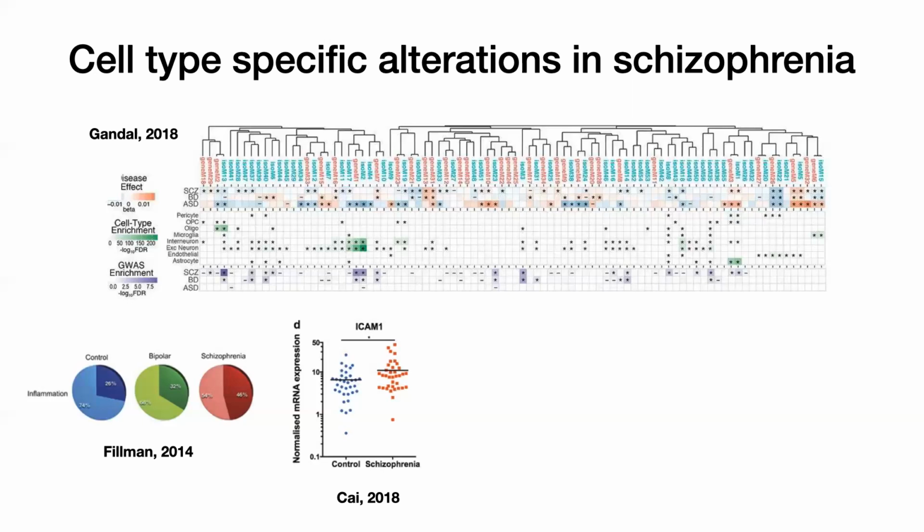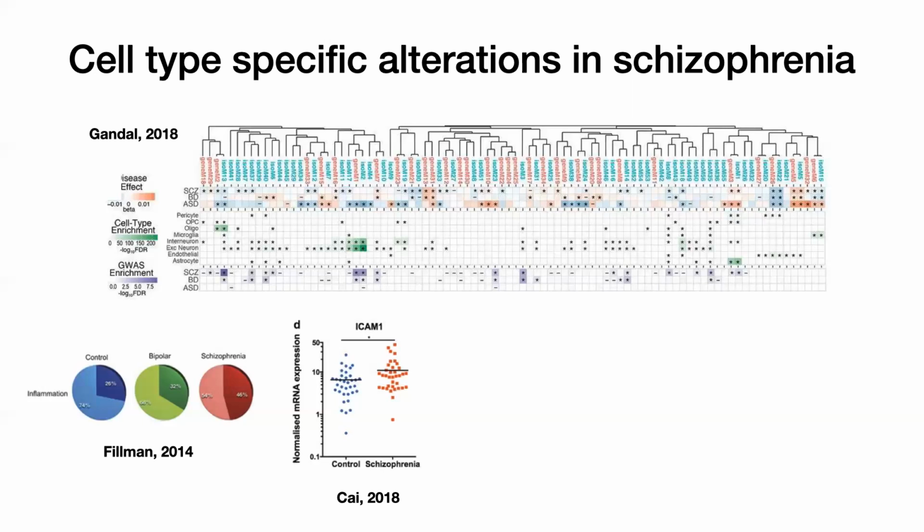So in other evidence, postmortem studies highlight molecular changes that characterize patient subsets, for example, in inflammation-related transcripts. So each diagnosis here is split between a high and low inflammatory subgroup. The high group is shown in a darker color. And as you can see, more schizophrenia patients are falling into this high inflammatory subgroup relative to bipolar patients and controls. A follow-up study found that brains from this patient subset showed alterations in molecules important for cellular processes.